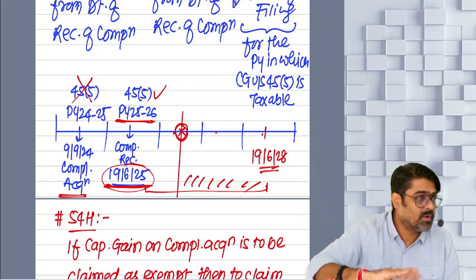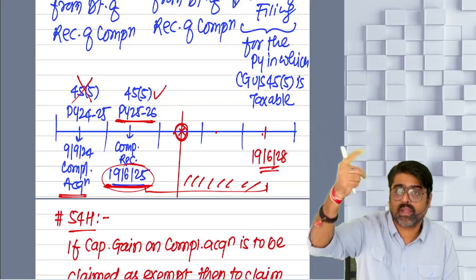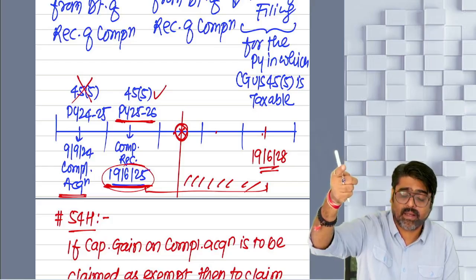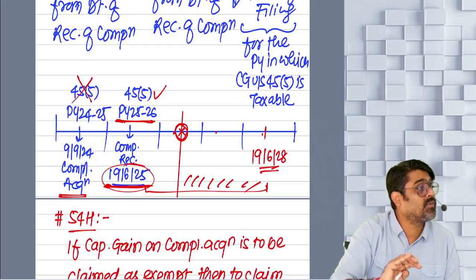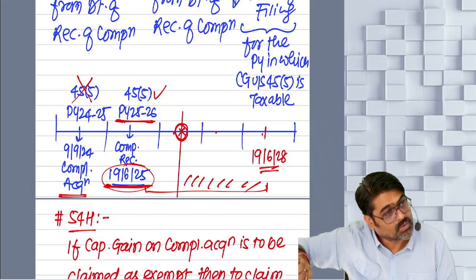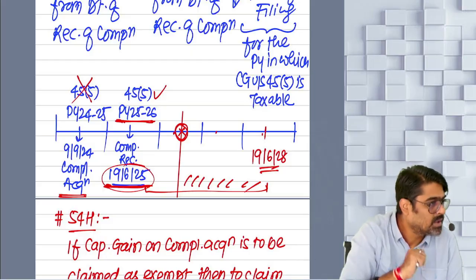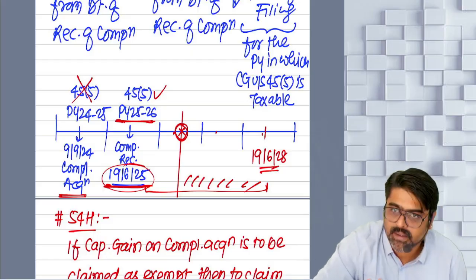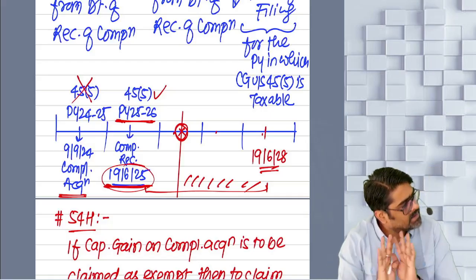Simple. Whenever you sell that new asset, you will calculate the capital gain of that new asset. While calculating that capital gain, will you reduce the cost? Yes. Out of that cost, the exemption under section 54D will be reduced. That much cost which we have already allowed under section 54D, we are not going to allow you again. Understood? Everyone? Same thing. Everything is same.